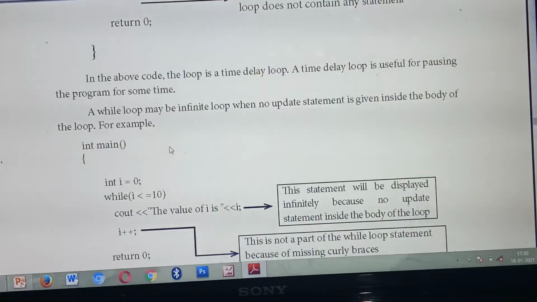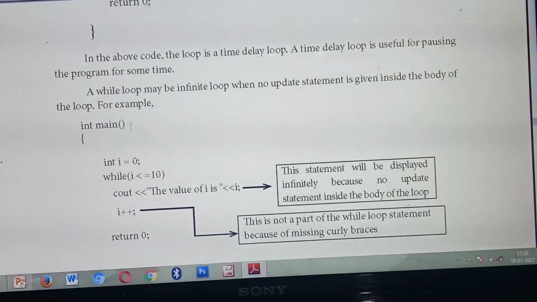Infinite loop. Here also, inside the program they have given the main function, same thing. First you have declared the variable, int i = 0, then the condition you are giving is i <= 10. So what's the condition? The value of i is always less than or equal to 10. Then you are printing, cout, the value of i. Then i++, each time the value will get incremented. Then return 0.